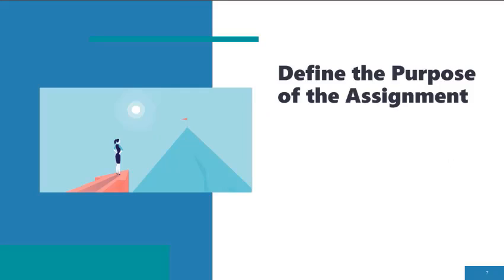Our first step is to define the purpose of the assignment. Consider the following questions as you do so. What exactly is the assigned task? Does it break down into a variety of different tasks? Are these tasks equally important? What are the learning objectives for this assignment or task? What do you want students to demonstrate in their completed assignments and performances?